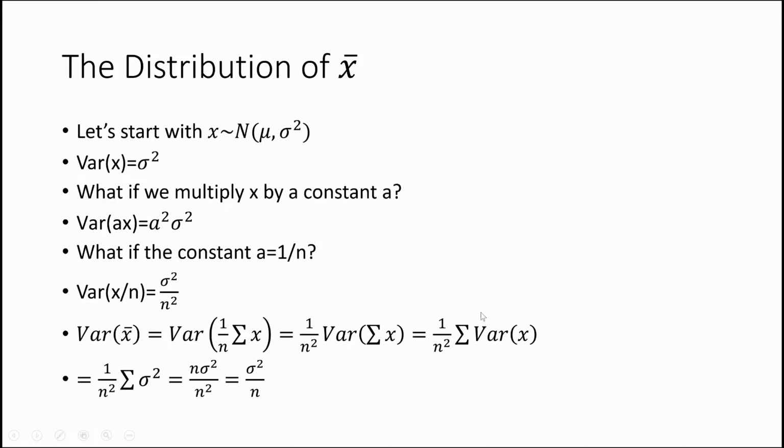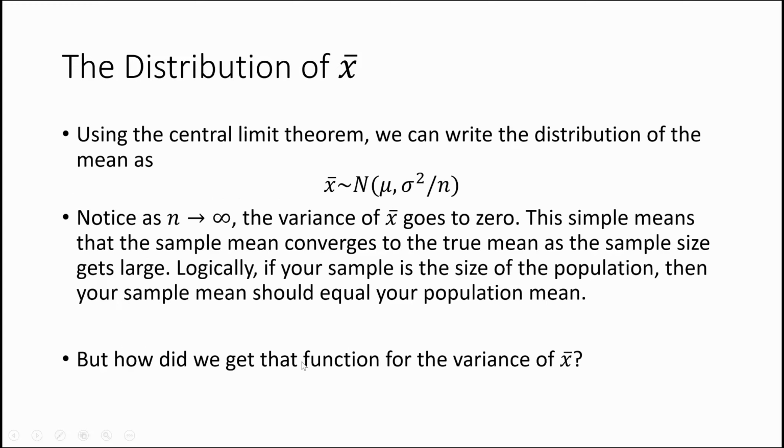But we already know what the variance of x is, right? We got that from back here. We know that the variance of x is just equal to sigma squared. So we can replace this part with sigma squared, and now we're summing up sigma squared n times. In other words, sigma squared plus sigma squared plus sigma squared all the way up to n. That's going to give us n times sigma squared divided by n squared. All we're going to do is cancel out one of the n's, and we get sigma squared divided by n, which is exactly what we found on the previous slide, right? That's exactly the amount we need.